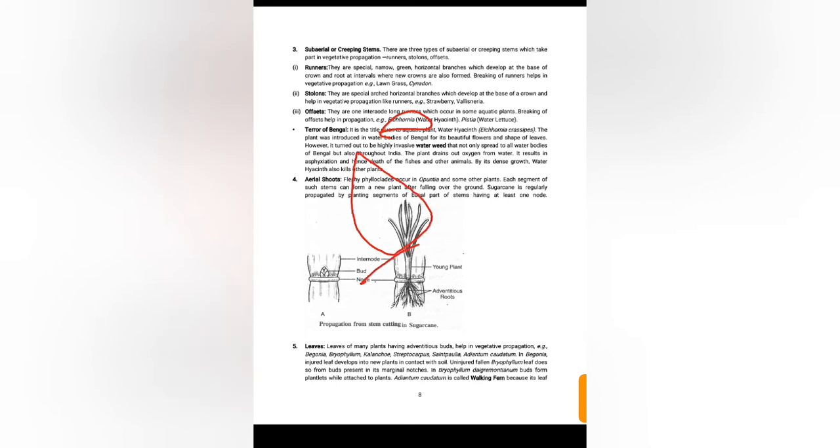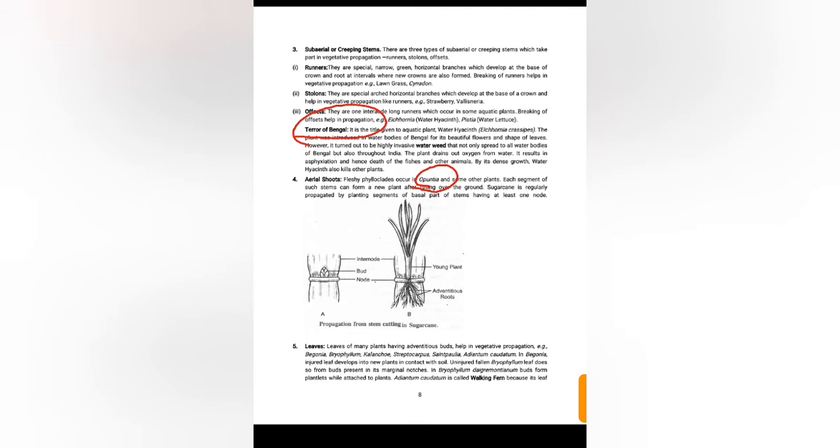These are Eichhornia. It is also called the terror of Bengal. You have to remember this. It is an aquatic plant, that is a hydrophyte. Next is aerial stem. It occurs in Opuntia. It's a xerophyte.